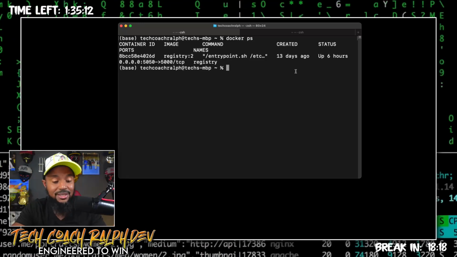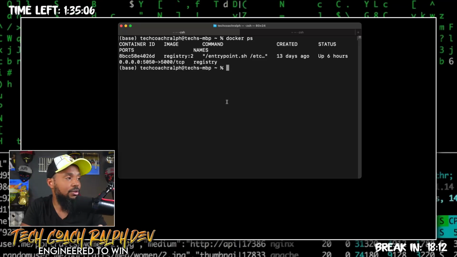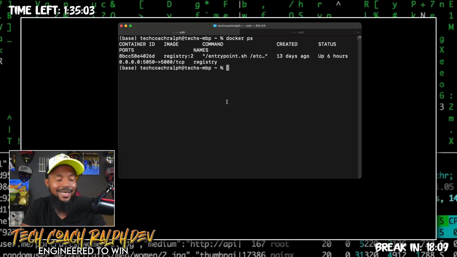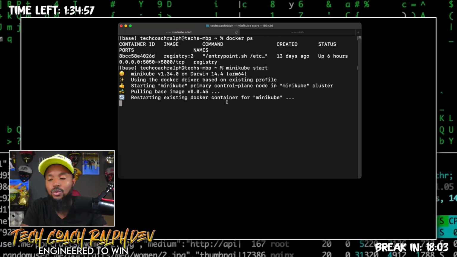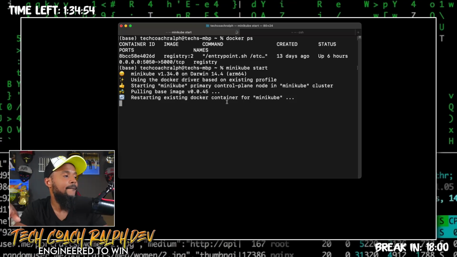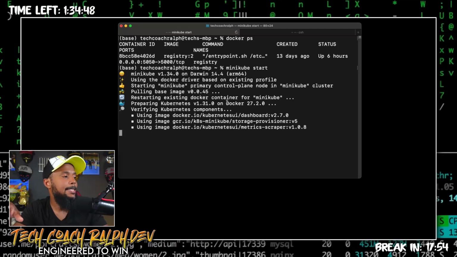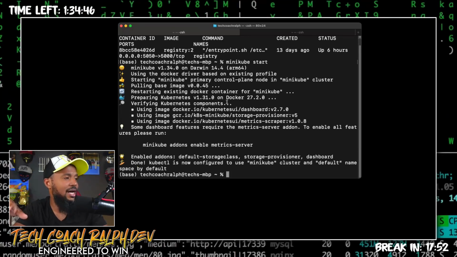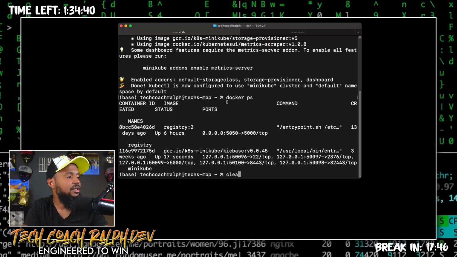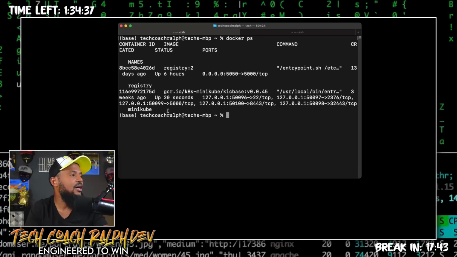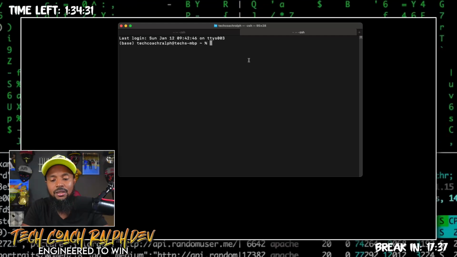So with that being said, we are going to get started. The first thing I'm going to do is start up Minikube. Do you remember the command to start up Minikube? If you guessed minikube start, then you would be correct. All right, so restarting Docker for Minikube and using image Docker, Kubernetes UI, dashboard, all that good stuff. And if I do Docker PS again, let me clear that out, Docker PS, we will have Minikube up and running.